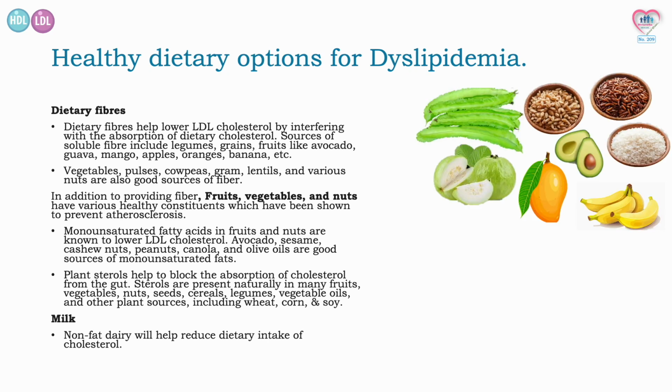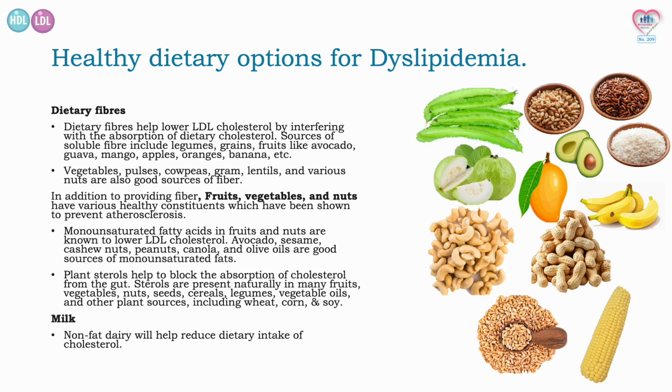Sources of soluble fiber include legumes, grains, fruits like avocado, guava, mango, apples, oranges, banana, etc. Vegetables, pulses, cowpeas, gram, lentils, and various nuts are also good sources of fiber. In addition to providing fiber, fruits, vegetables, and nuts have various healthy constituents which have been shown to prevent atherosclerosis.